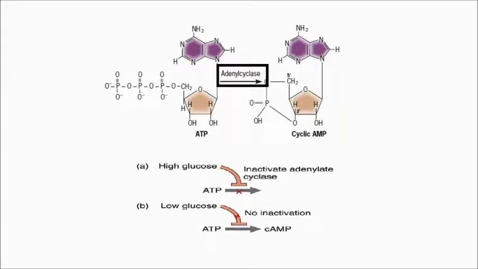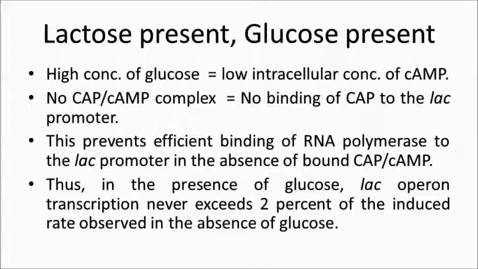So CAP is only active when glucose levels are really low, because when glucose levels are low, cAMP levels are high, or when glucose is absent, cAMP levels are high. So the lac operon can only be transcribed at high levels when glucose is absent. So it doesn't matter whether lactose is present or not. Absence of glucose is also required along with the presence of lactose. So this basically gives us two